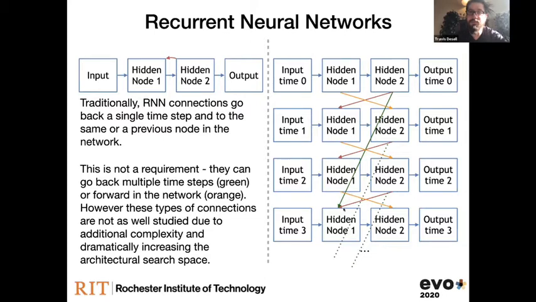So maybe I'm going to feed this data forward 3, 4, or 5 time steps in the future. And also they can go forward in the network. So you could actually have 2 forward connections between hidden node 1 and hidden node 2, one doing just a feed forward pass, but the other passing data further into the future. So since we can do this out to however many time steps we have in our sequence, we have a much larger search space to deal with.